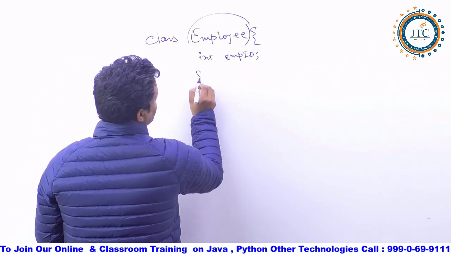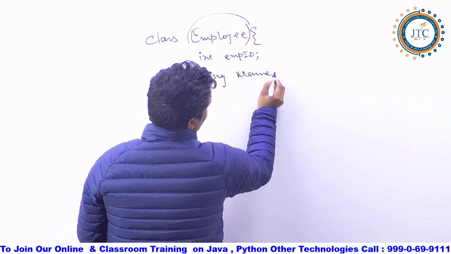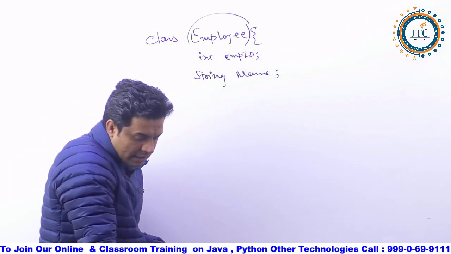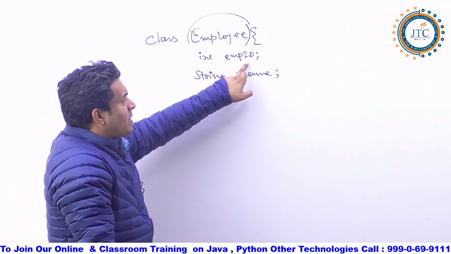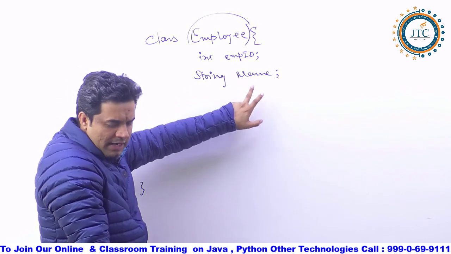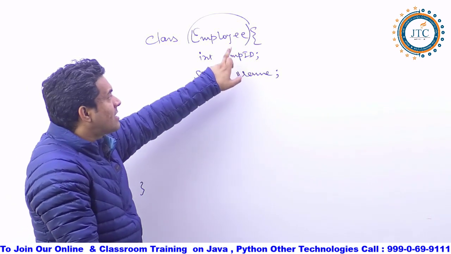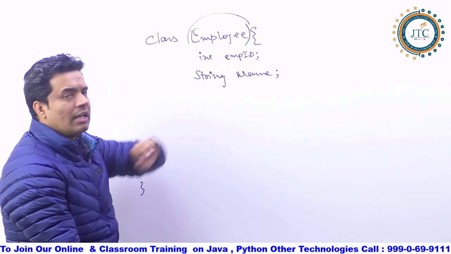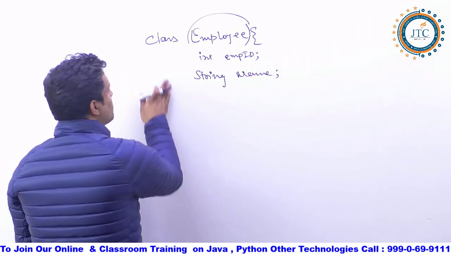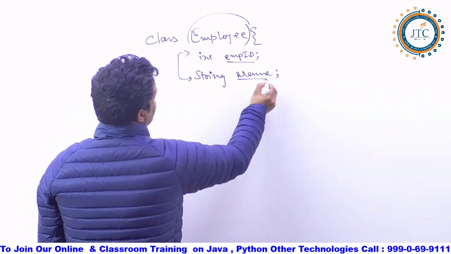Suppose we are writing here, again I am writing String name. Name also I have written here. So one is the employee ID and the second one is the name. Employee ID and name I have written. Fine. Okay, let's understand these two things: the employee ID, and the second one, the name. Two things I have written in this case.